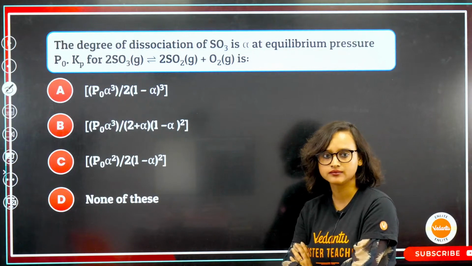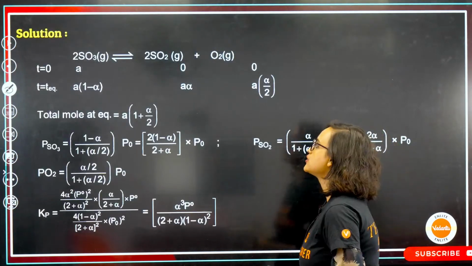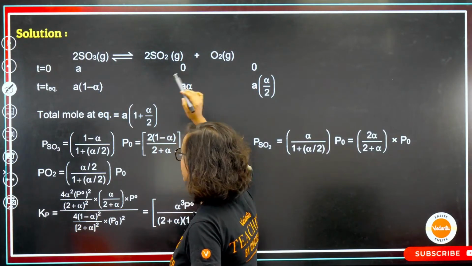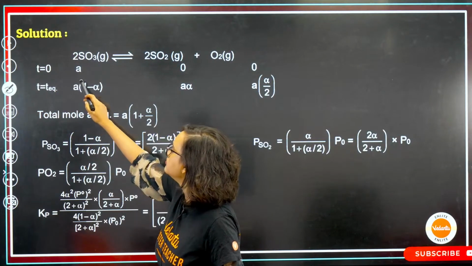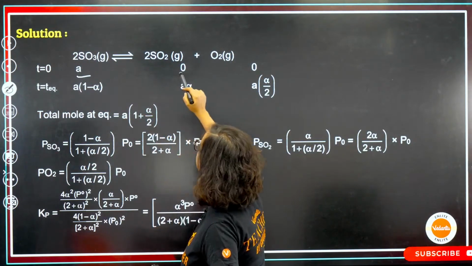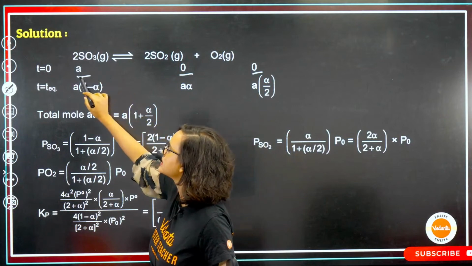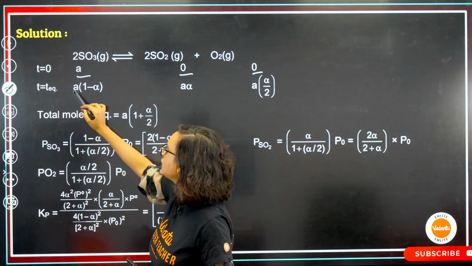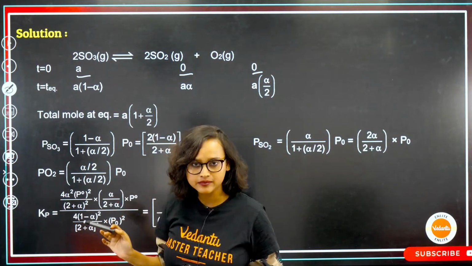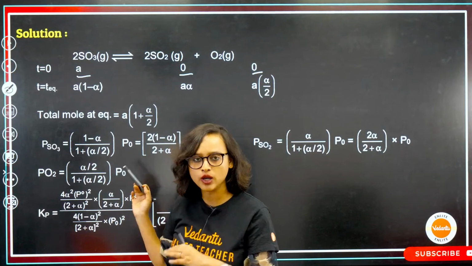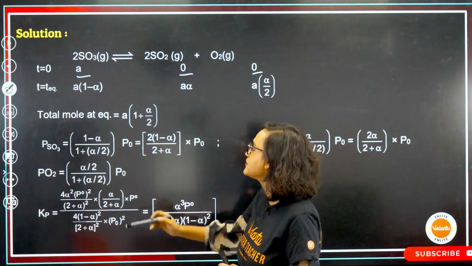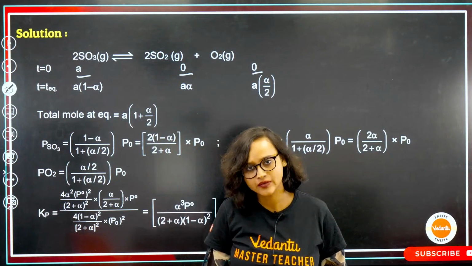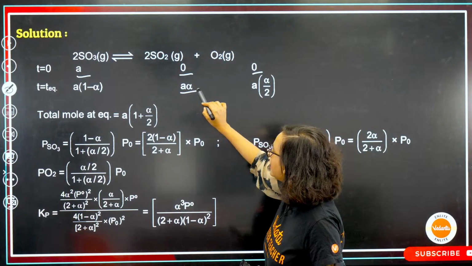Let's try to solve it here. Our reaction is 2SO3(g) giving 2SO2(g) plus O2(g). At T0, I have A of SO3, and the products are 0, since they have not been formed yet. At equilibrium, SO3 will be A(1 minus alpha). No problem, Kalpana, let's try to understand this. It will be A(1 minus alpha), and here it will be A alpha.